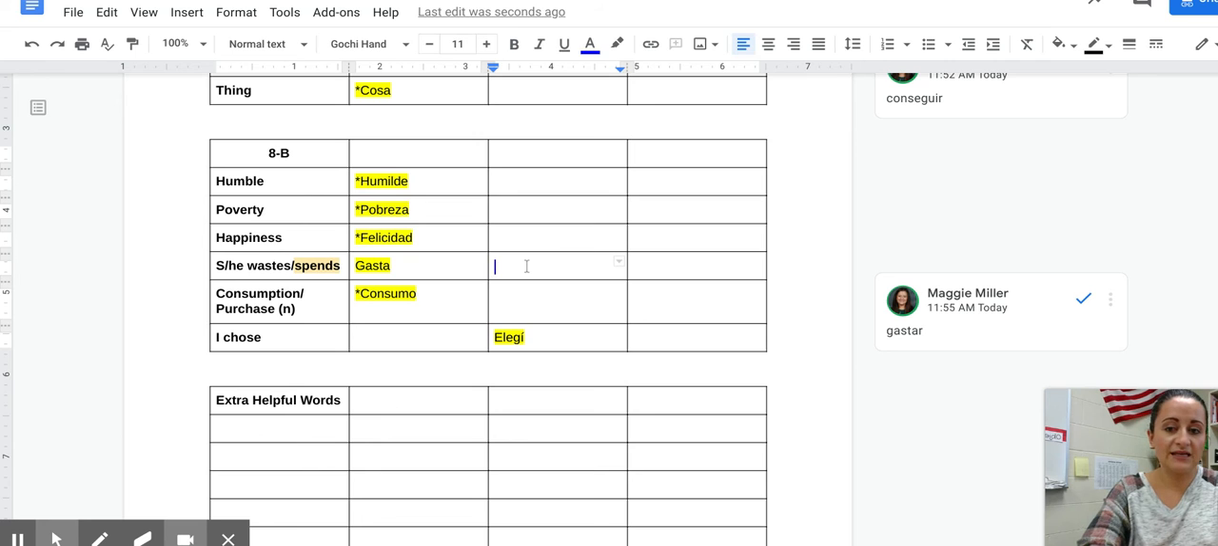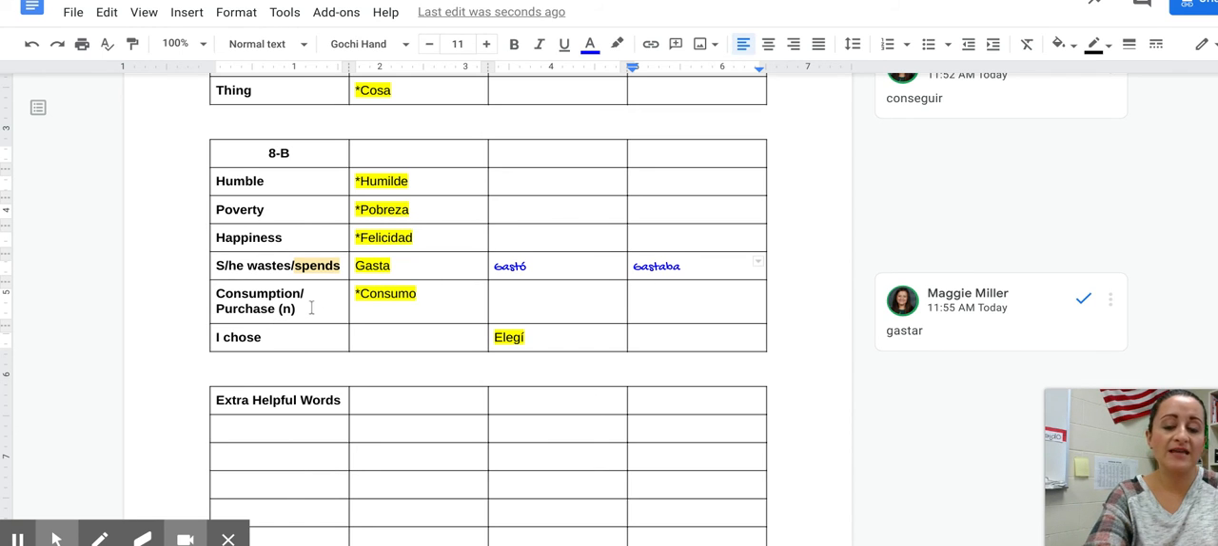Preterite tense, how would you say he or she spent or wasted? Gastó. Okay, gastó. Again, regular verb in the preterite tense. There's nothing strange about it. Same story with the imperfect. It is a regular verb. There's nothing strange about it. So how do we say he or she used to waste or used to spend? Gastaba.